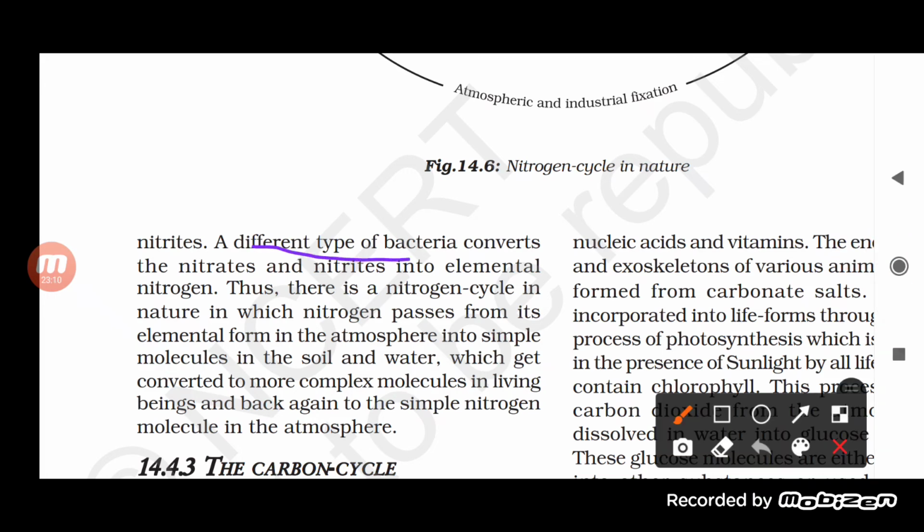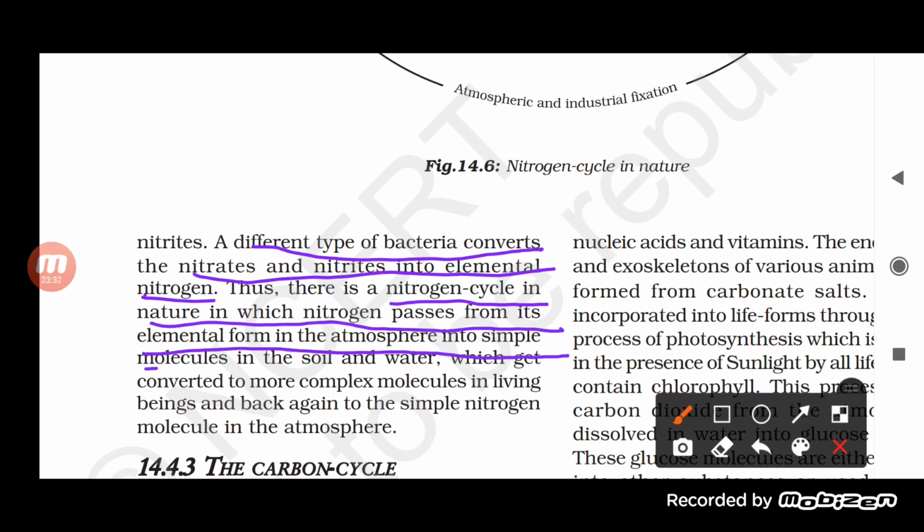So there is a bacteria which helps in converting the nitrogen into nitrate and nitrite, and there are different types of bacteria which help in converting the nitrate and nitrite into nitrogen. Okay, and this we call the nitrogen cycle in nature, in which nitrogen passes from its elemental form in the atmosphere into simple molecules in the soil and water, which again get converted into more complex ones in living beings, and back again to the simple nitrogen molecule in the atmosphere.